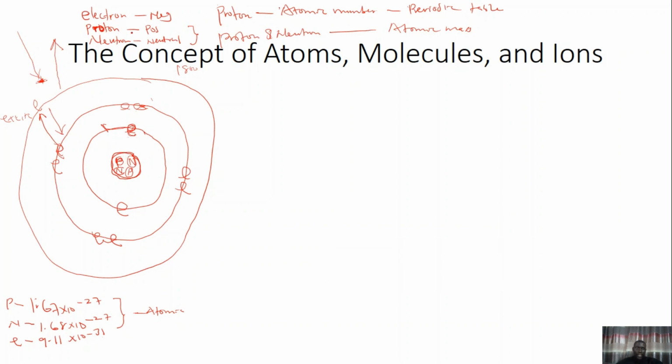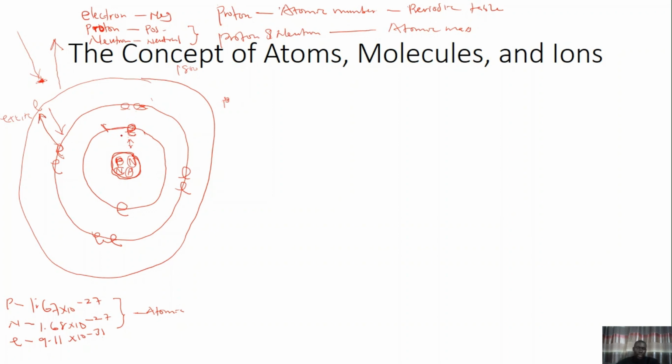Remember that I said the proton is positively charged and the electron is negatively charged. This establishes an electrostatic force between them, and it is this electrostatic force that provides the centripetal force that makes the electron move around the nucleus.